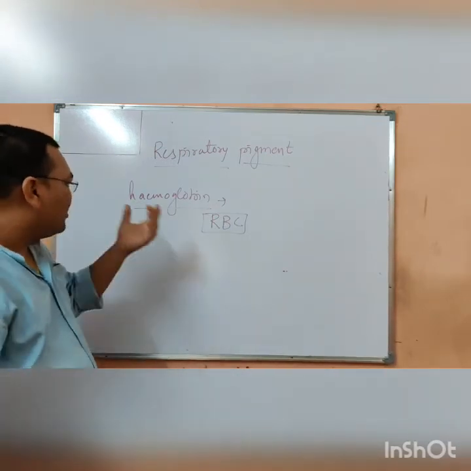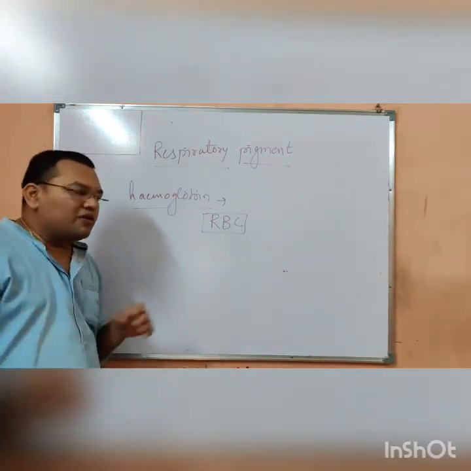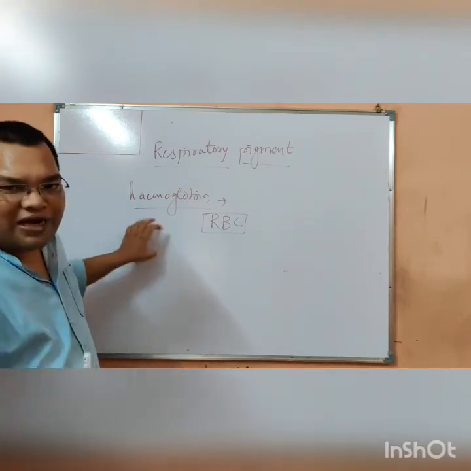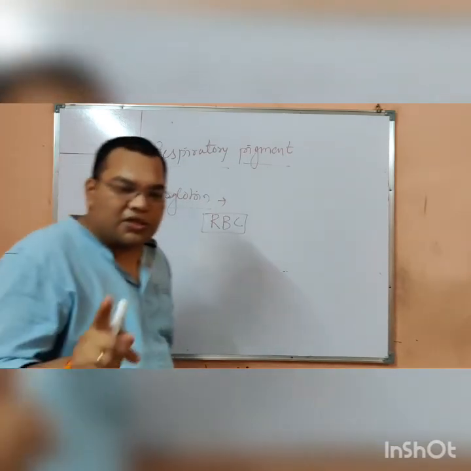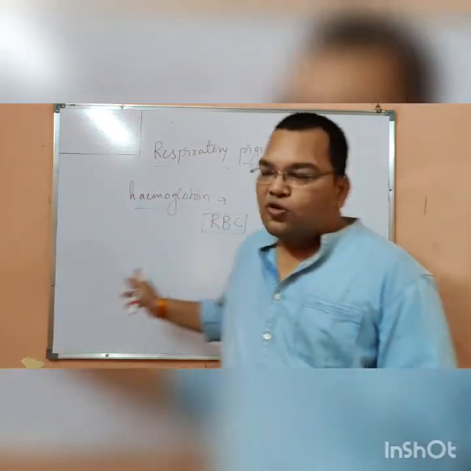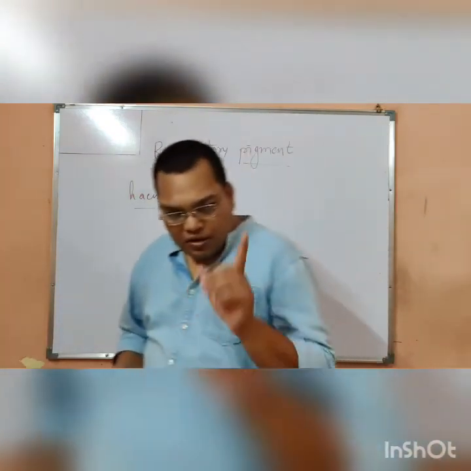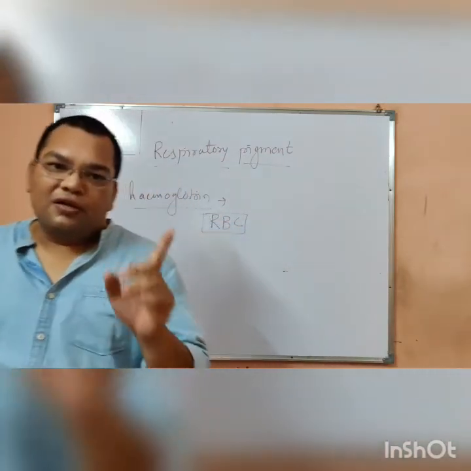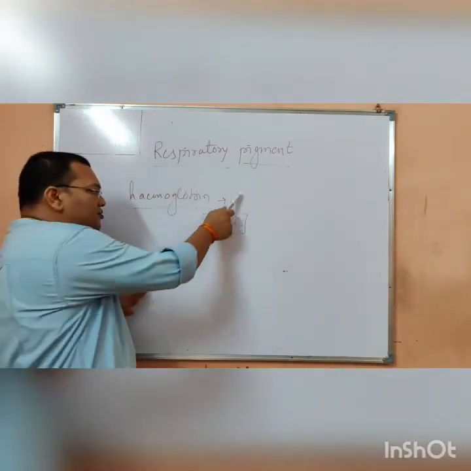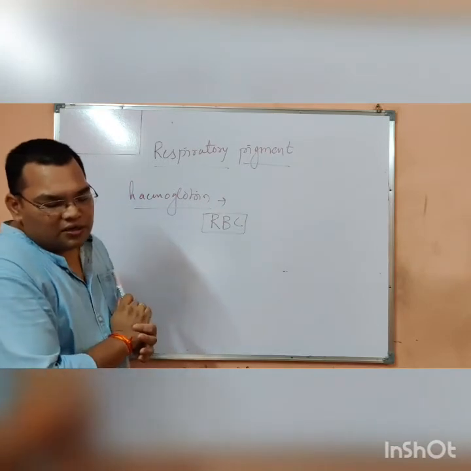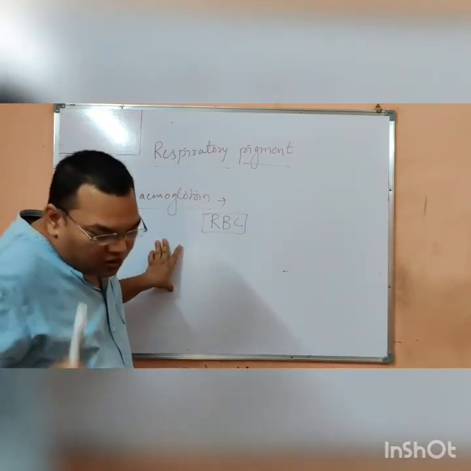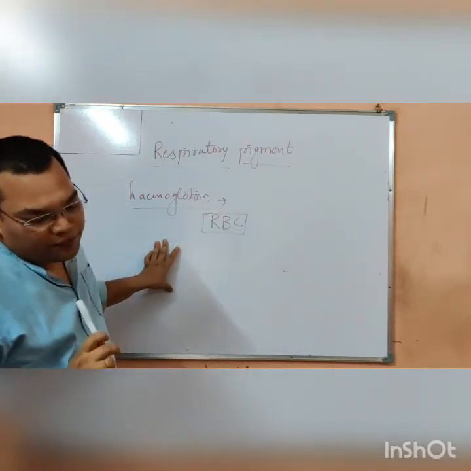Now this is the respiratory pigment. Now what is the respiratory pigment? I am telling you, the oxygen is going to bind with this hemoglobin and circulates in our whole body. Again I am repeating, oxygen binds to this hemoglobin and circulates all over our body.